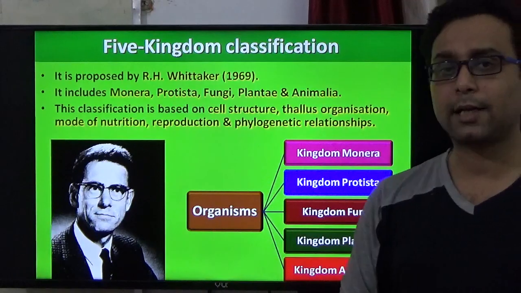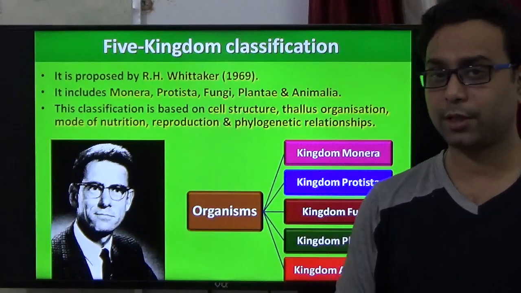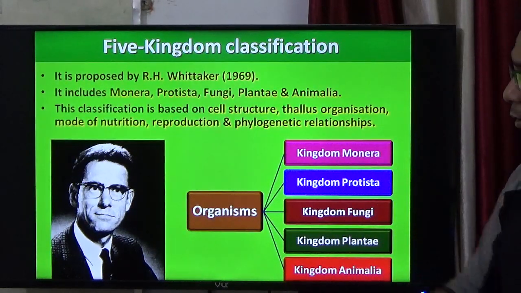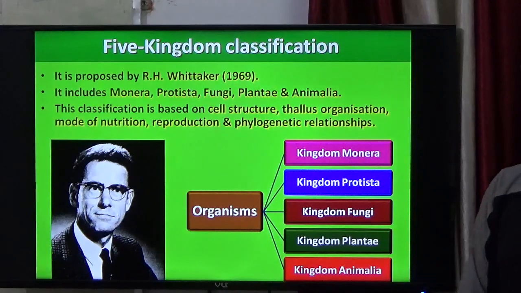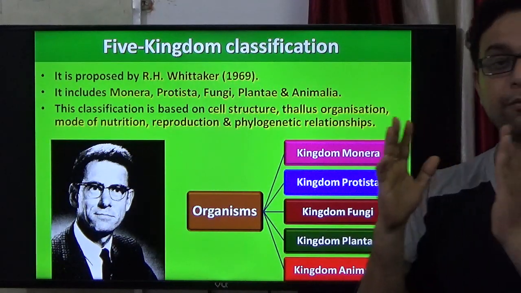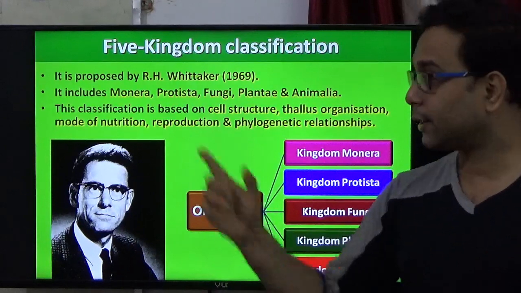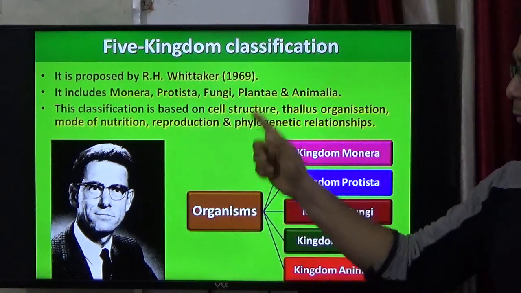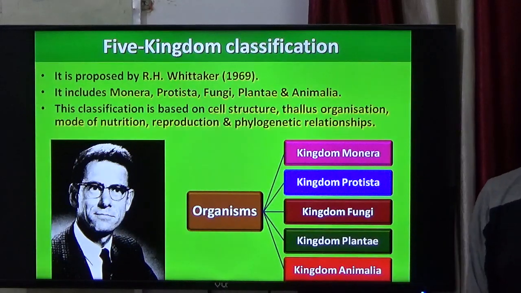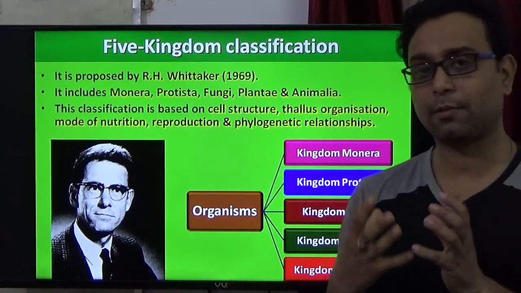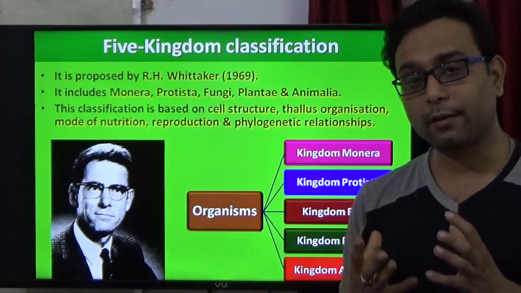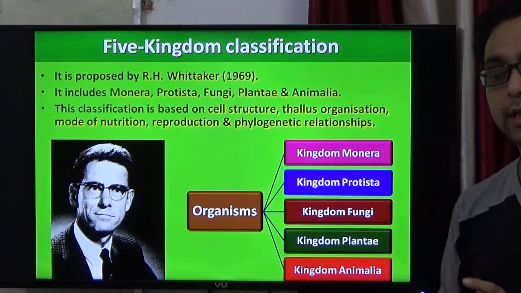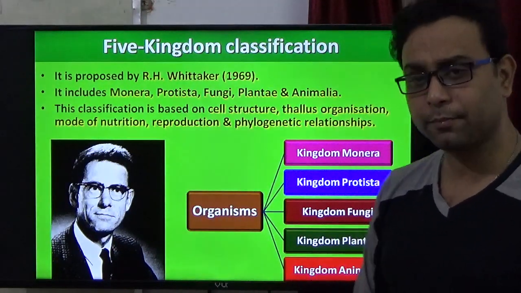The five kingdom classification was given by R.H. Whittaker in 1969, a very important question in NEET. He classified living organisms into five kingdoms. That means kingdom Monera, kingdom Protista, kingdom Fungi, kingdom Plantae and kingdom Animalia. But what is the main basis of classification? On what basis did R.H. Whittaker classify the living organisms?